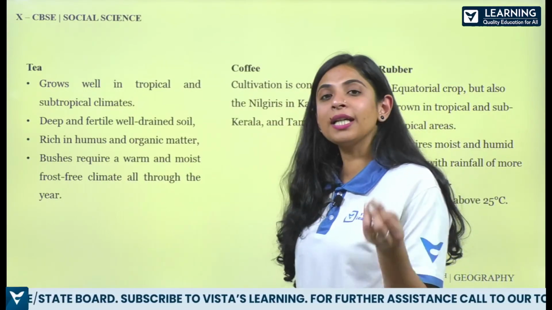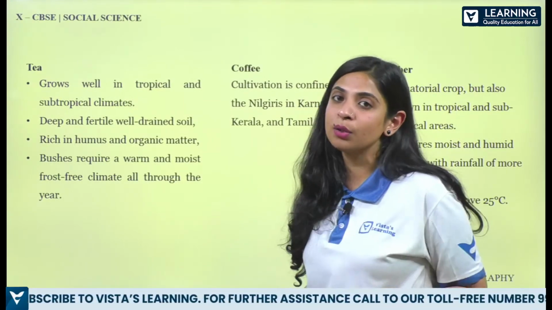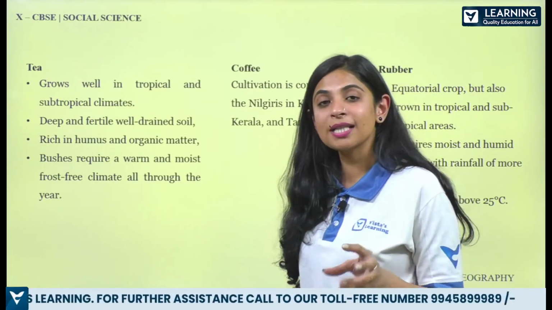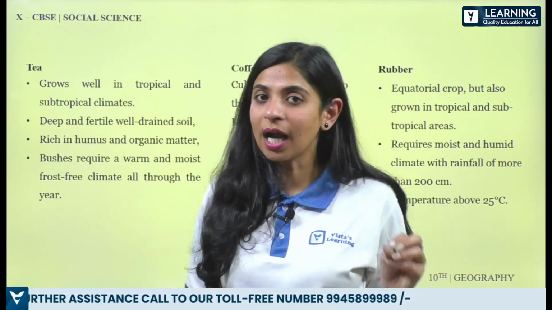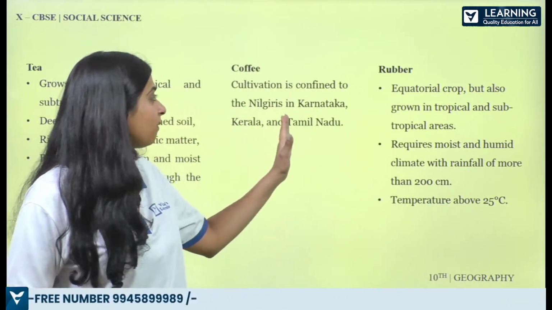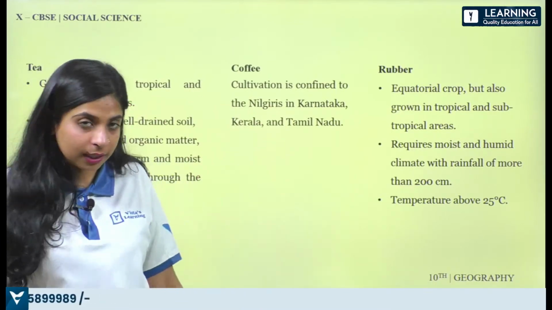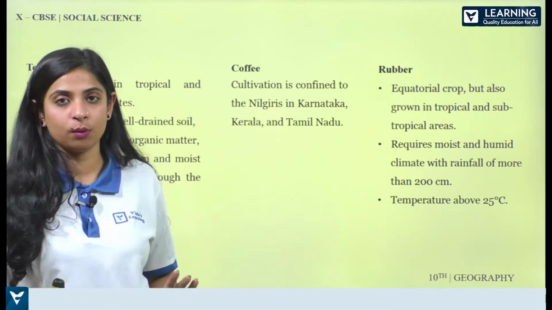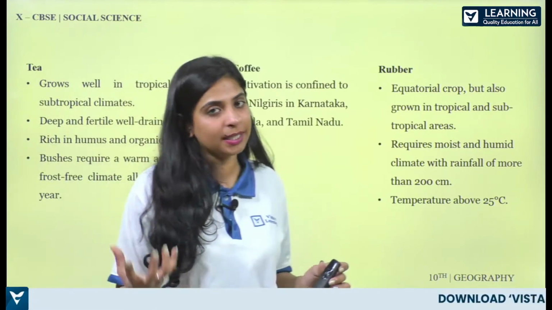Coffee, in Karnataka, we have a place, Chikmagalur. So there, it is known as the coffee land of India because we are producing massive amount of coffee there. So cultivation is confined to the Nilgiris in Karnataka and Kerala and Tamil Nadu. Because the kind of soil and climate, it is available here only to produce coffee.